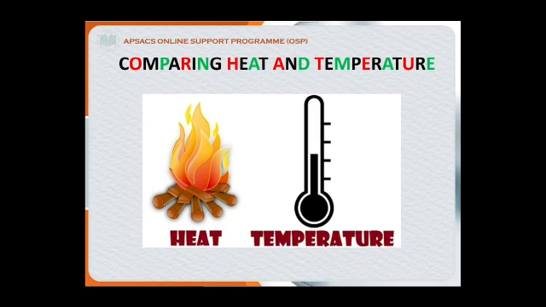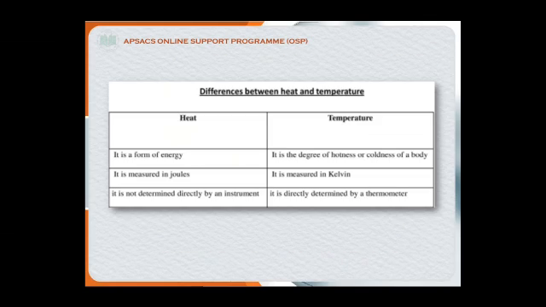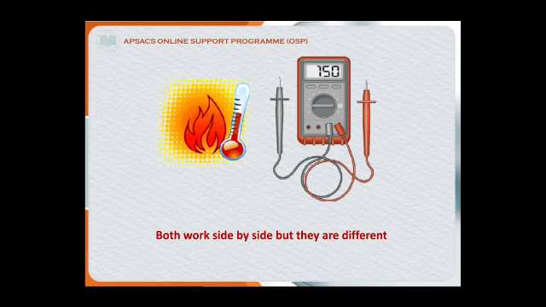Comparing heat and temperature. We have already discussed before that heat and temperature are different things. Let's take a recap on the difference between heat and temperature. As we all know, heat is a form of energy, but temperature is a degree of hotness or coldness of a body. Heat is measured in joules and temperature is measured in Kelvin, Celsius or Fahrenheit. Heat is not determined directly by an instrument, but we can measure the temperature by a thermometer, which means they both work side by side, but they are totally different from each other.